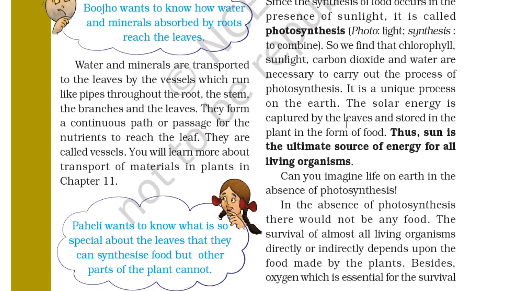The sun is the ultimate source of energy for all living organisms. The leaves take the energy from the sun, and it helps the plant to make food. Plants make food out of it, and the animals also eat food from the plants, and humans also. So the sun is the original source of energy for all living organisms.